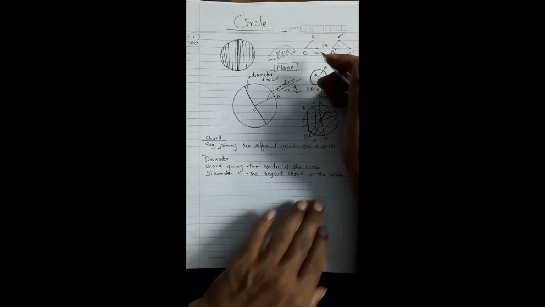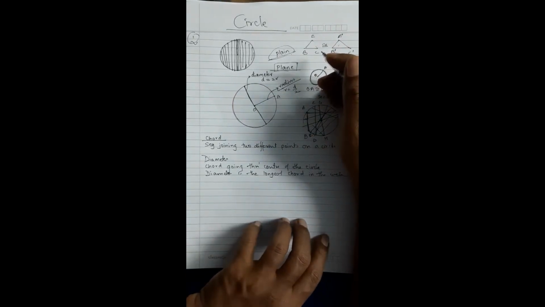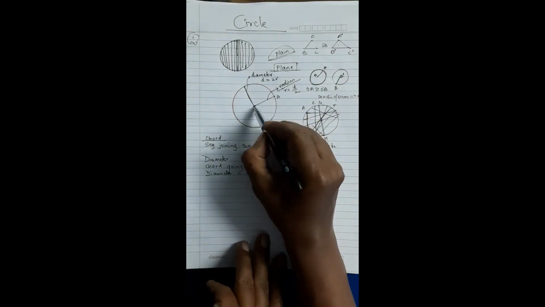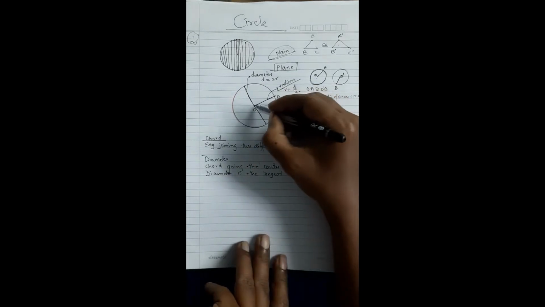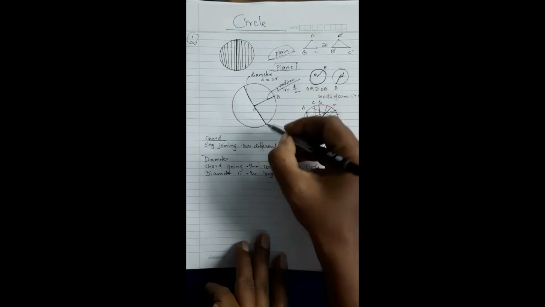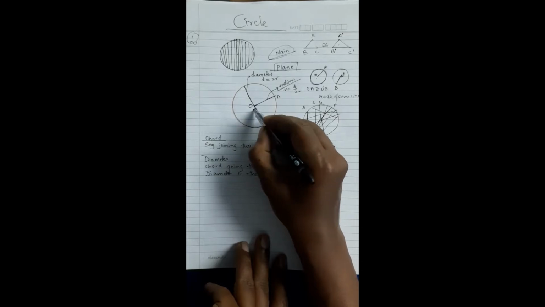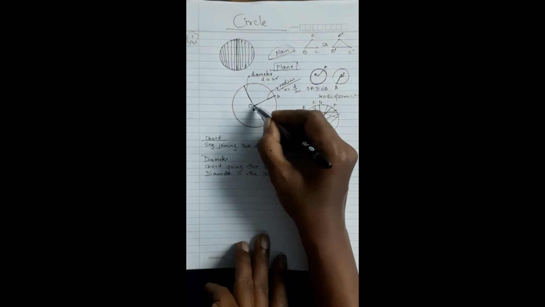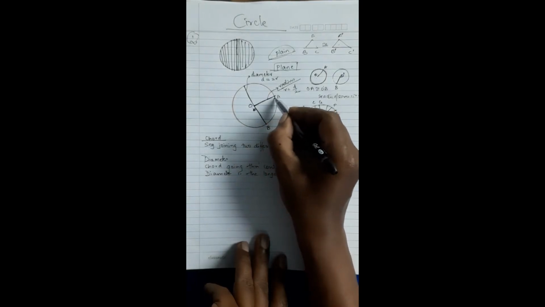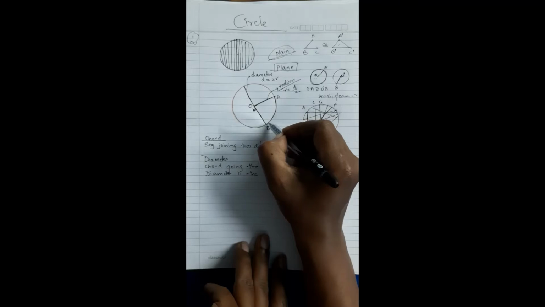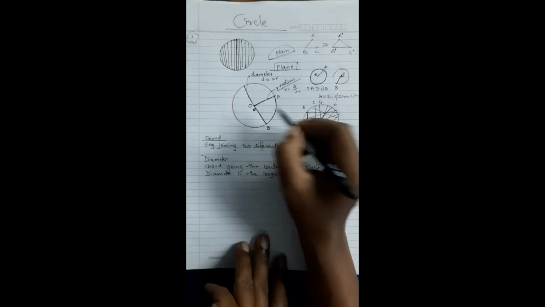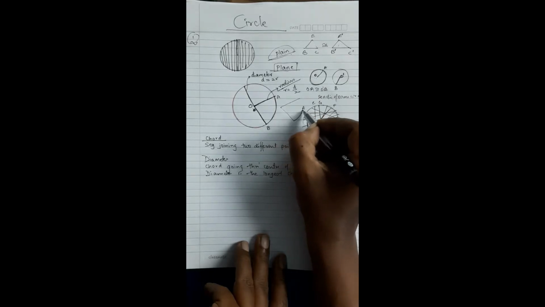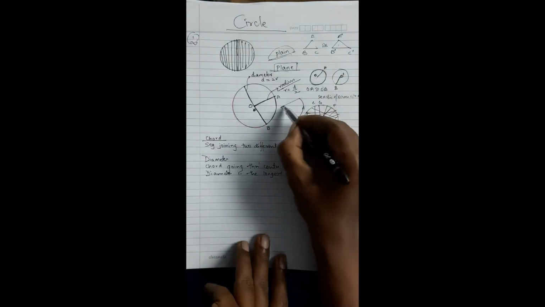Radius I have finished, and now we come to some other things also, my dear students. One very important thing is this region. O is the center of the circle, O, A, B. This region I am talking about, O, A, B, looks like a nice piece of cake which we usually have during birthdays.